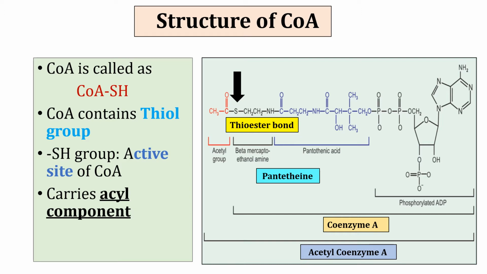Coenzyme A is also written as coenzyme A-SH, which denotes thiol as the active site of coenzyme A. When an acetyl group is attached to coenzyme A, it forms acetyl coenzyme A. If any other acyl group is attached, it will be called acyl coenzyme A.